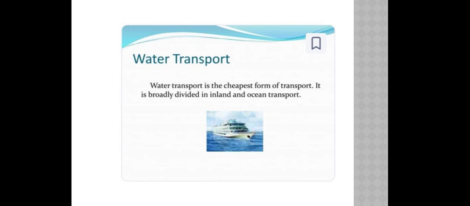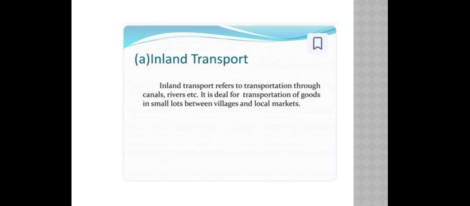So see, the first one is inland. Now we can look at inland transport in depth. Inland transport refers to transportation through canals, rivers, etc. It is ideal for transportation of goods in small lots between villages and local markets.